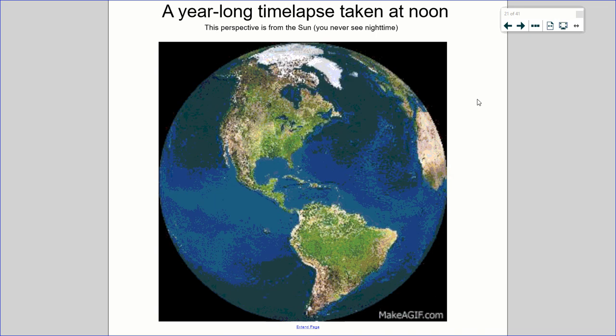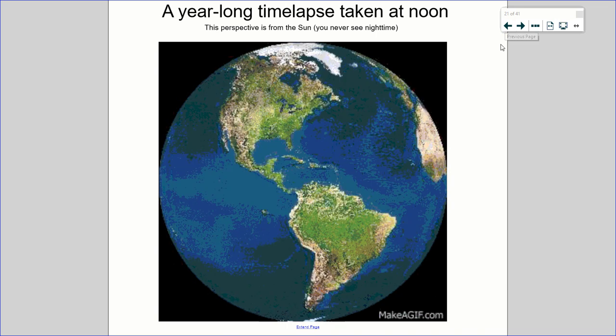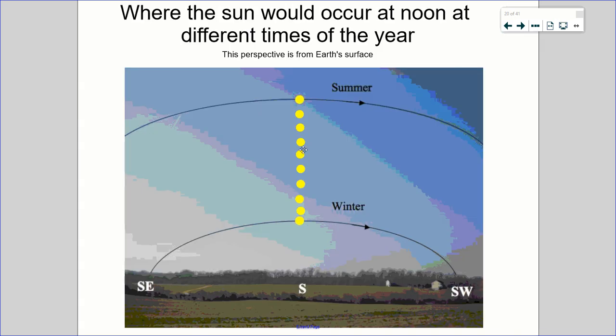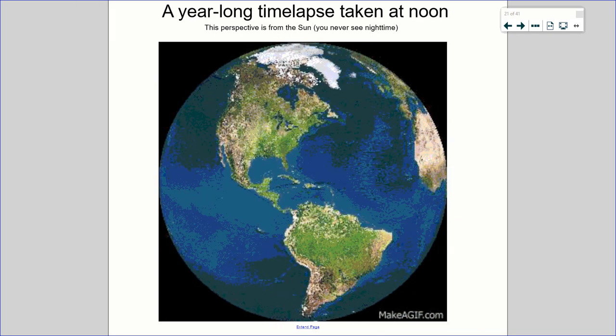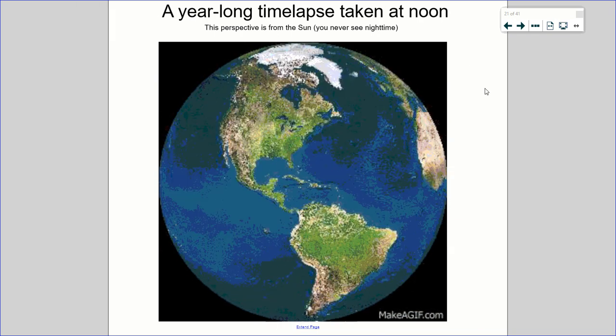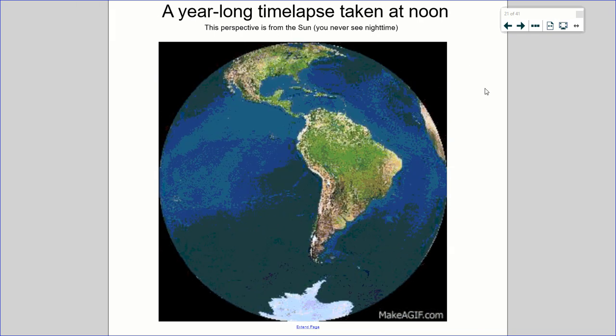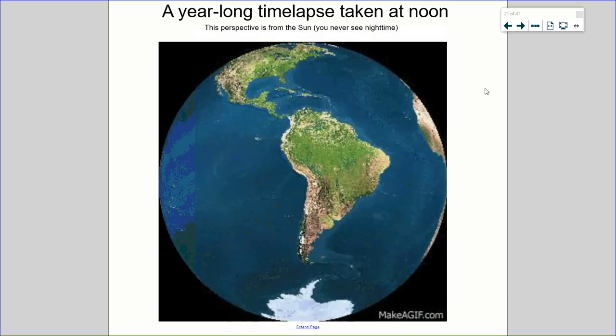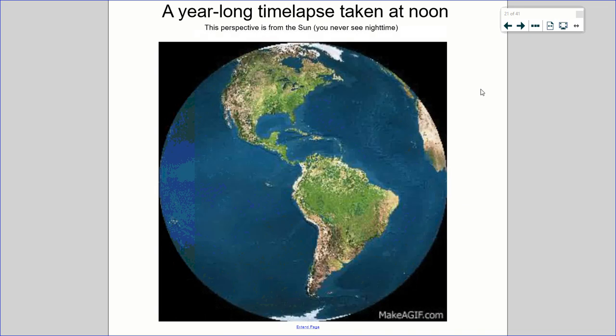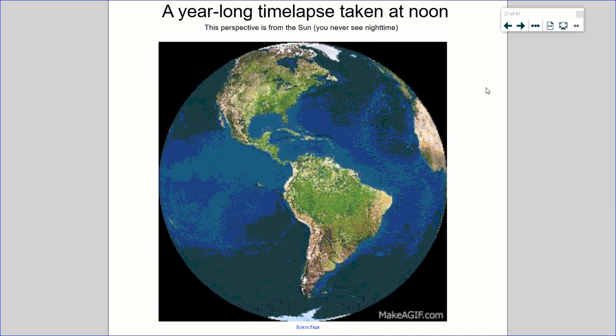This would be the opposite perspective. So if this was us on Earth, and if we had a big fast motion, you would see the sun going up and down throughout the year. But if you change your perspective to that of the sun, you would see the Earth wobbling like this throughout the year. It's very fast. It'd be like a summer, winter, summer, winter, something like that. But yeah, it's kind of an interesting animation of what the Earth would look like from the sun's perspective.